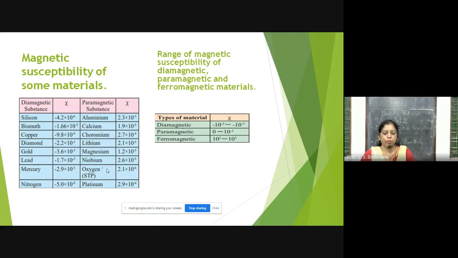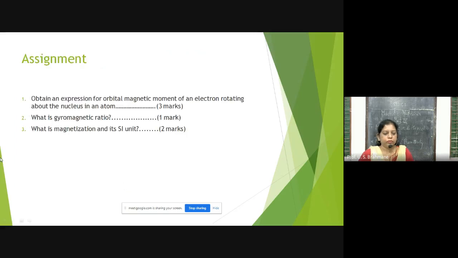Then I have some assignments for you. If you have any problem, you may ask me on my personal number. The assignment: obtain an expression for the orbital magnetic moment of an electron rotating about the nucleus in an atom. We have seen this derivation in the last lecture.